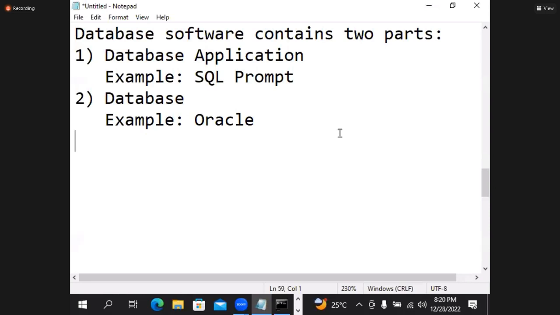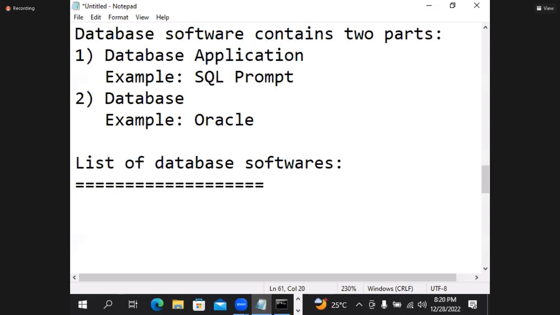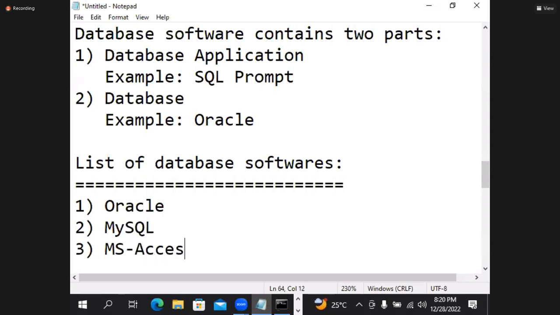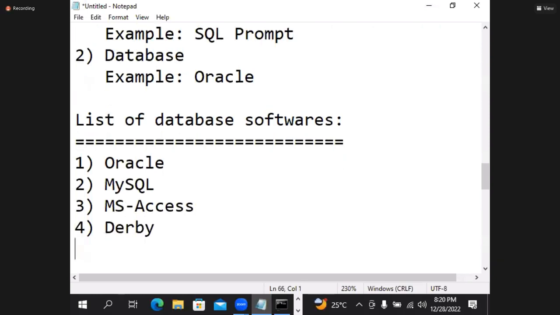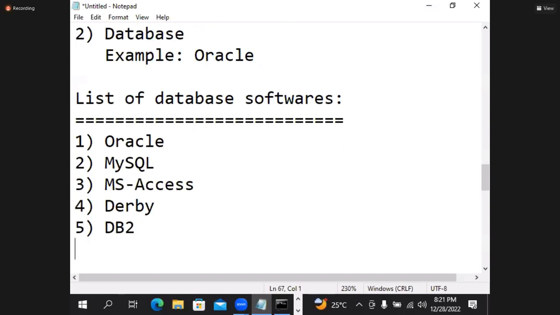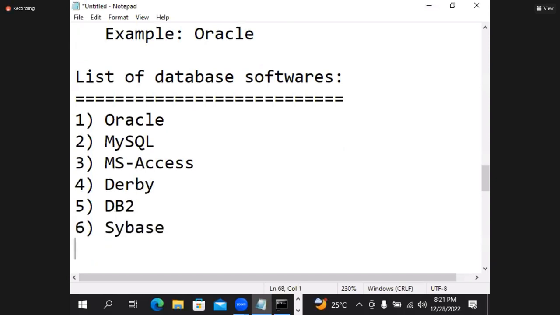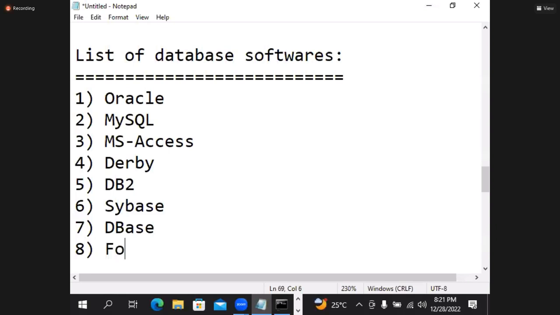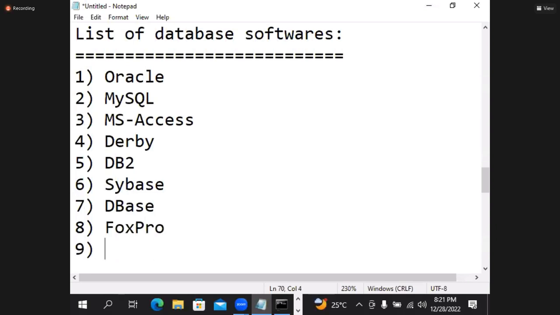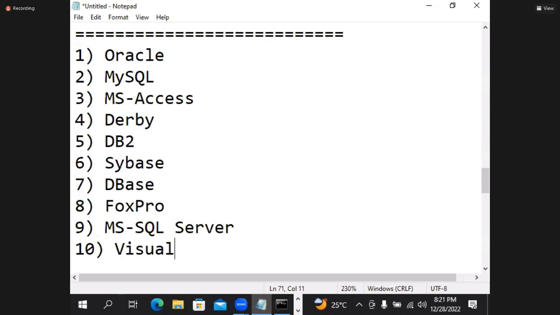Here I'll give 100% clarity. I'll give a list of database softwares: Oracle, MySQL, MS Access, Derby, DB2, Sybase, DBase, Fox Pro, MS SQL Server, Visual Fox Pro.